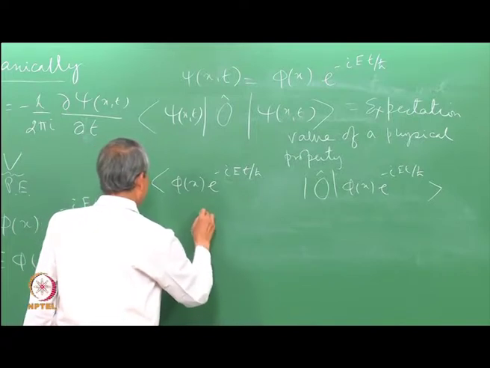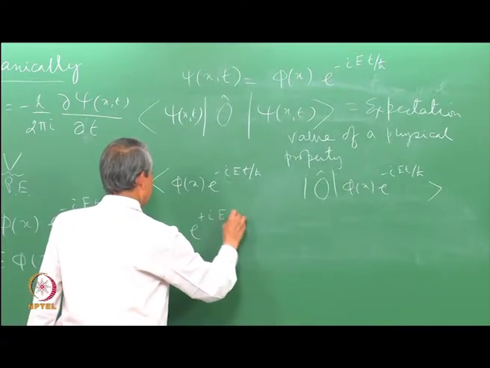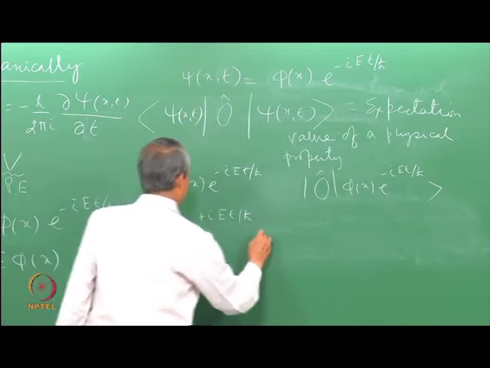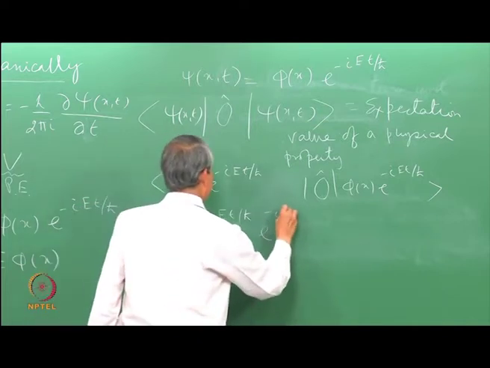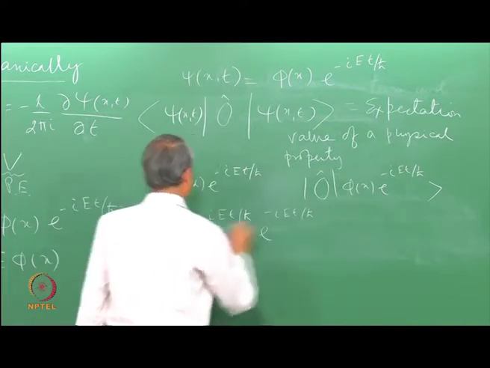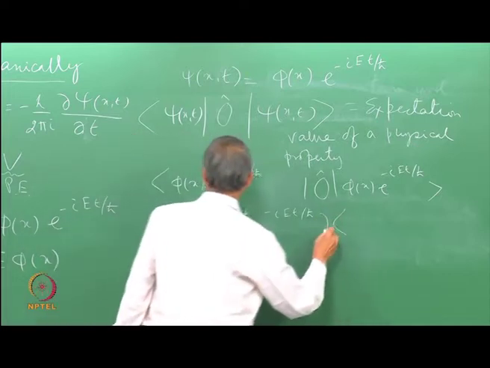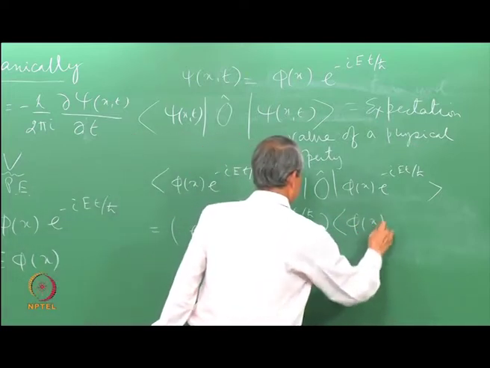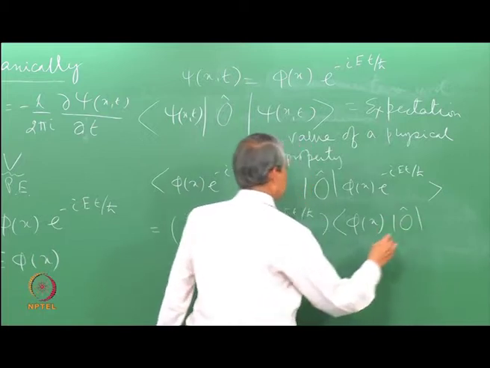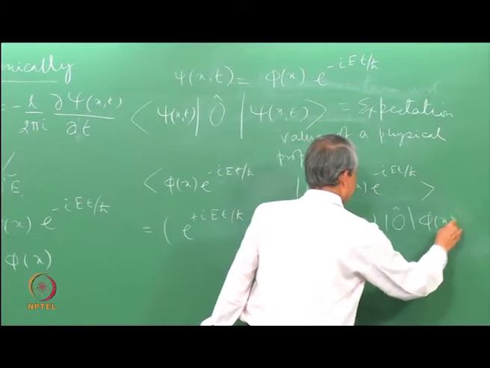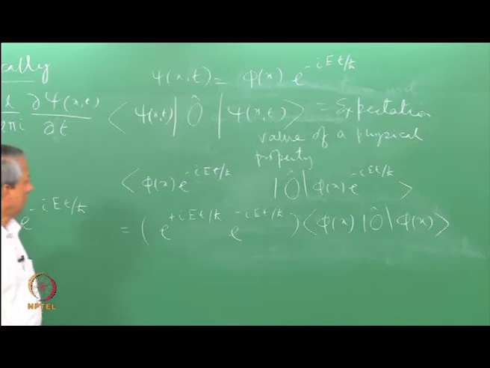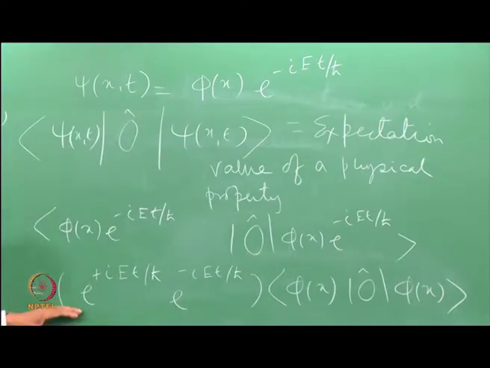So, this will be exponential plus i E t by h bar times exponential minus i E t by h bar. This is an allowed operation.